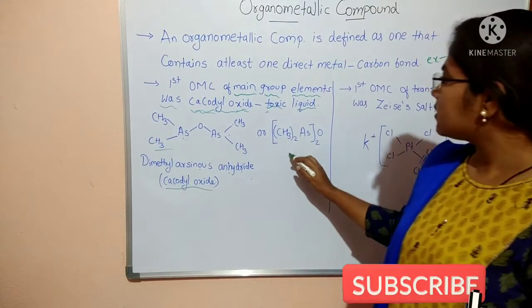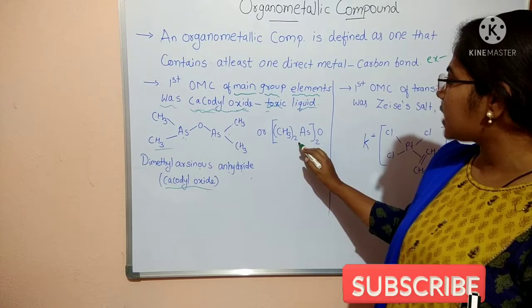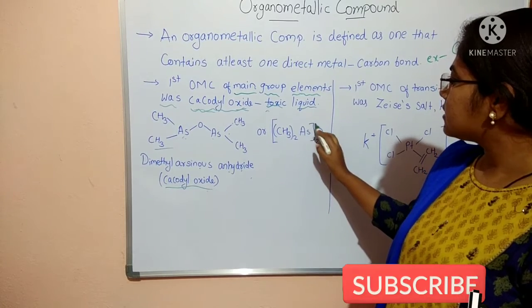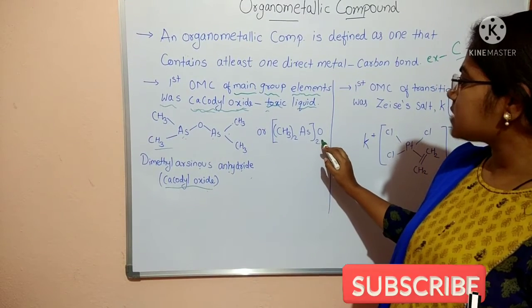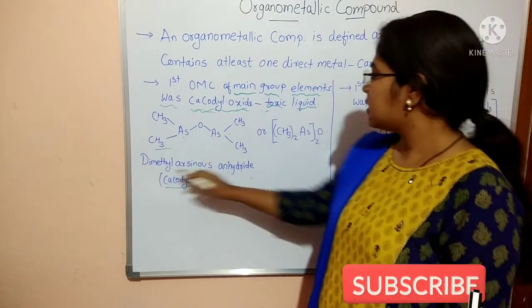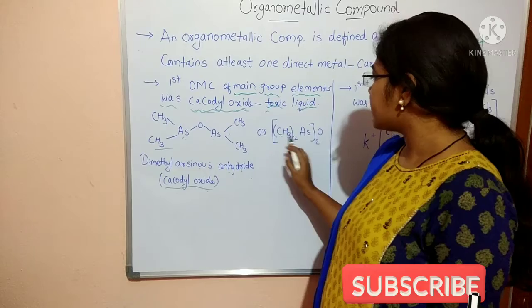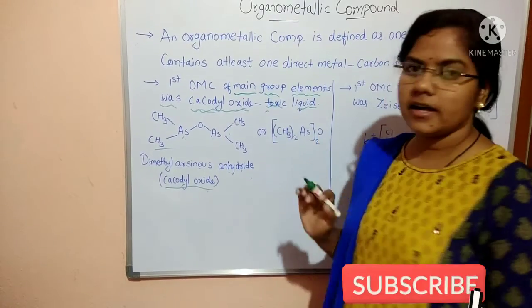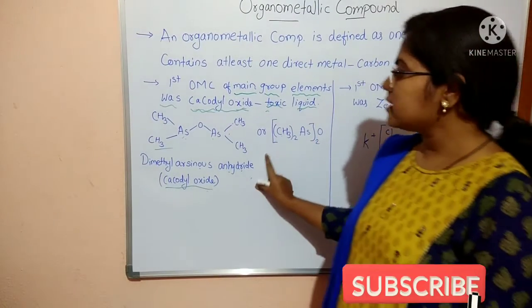And the short formula is [(CH3)2As]2O, that is, dimethyl arsenious anhydride. Okay, this is the second point.